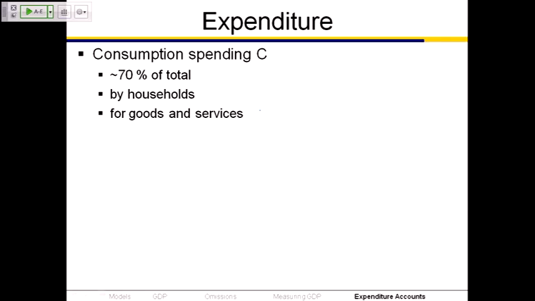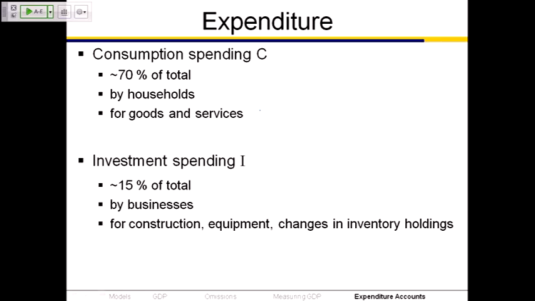Households, and it counts in what we call C for consumption spending. The second category of expenditure is investment spending. We use the uppercase I to stand for investment spending. Investment spending, 15, 17, 18, somewhere around there. So let's say 15 to 18. It varies. Percent of the total. That's spending by businesses for capital. Remember our definition of capital? Capital is machines and buildings.